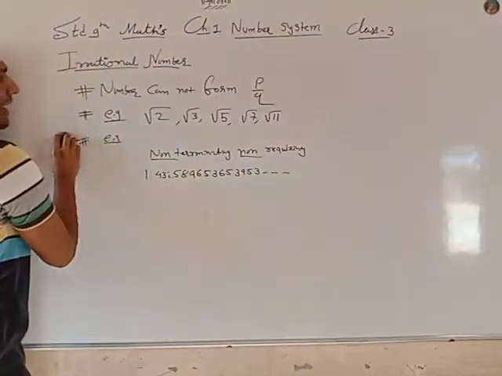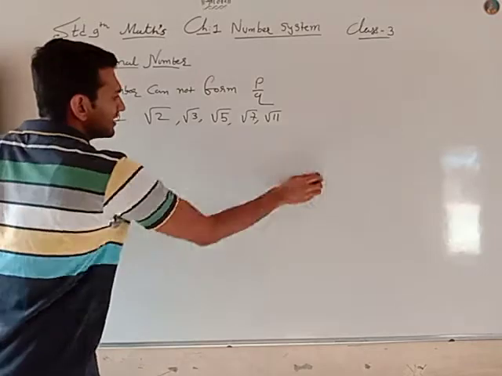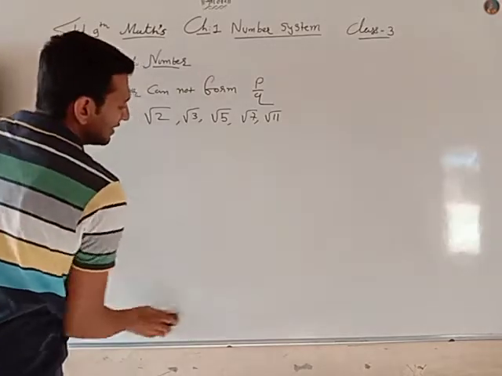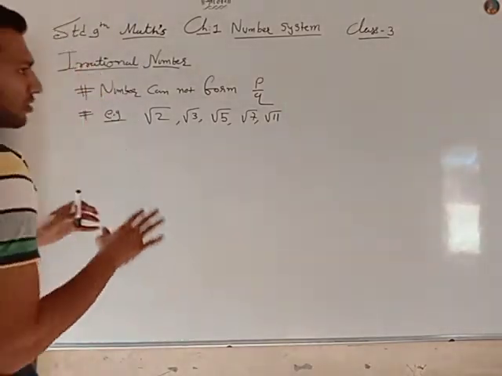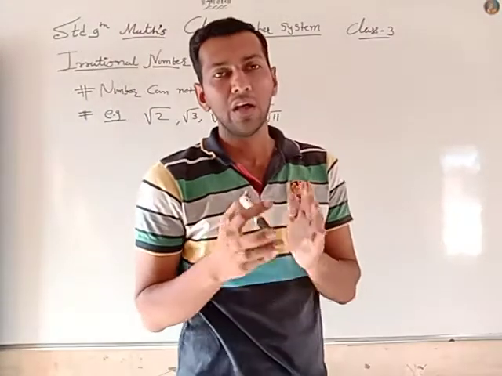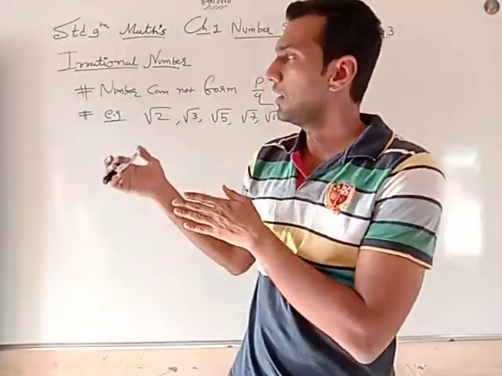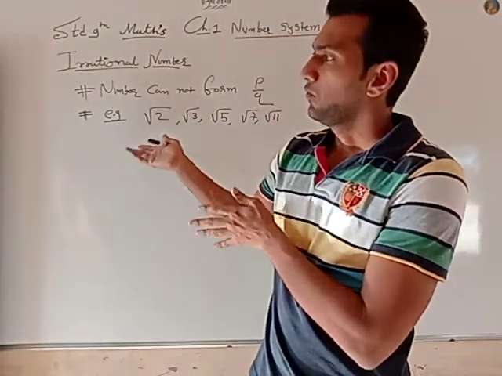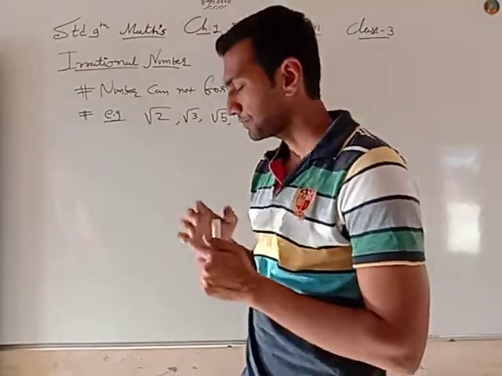Now a few irrational numbers are to be represented on the number line. The first topic is completed; we have learned what irrational numbers are.